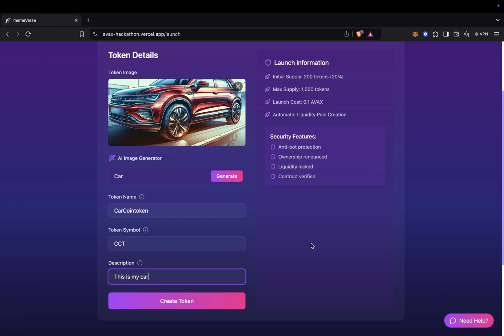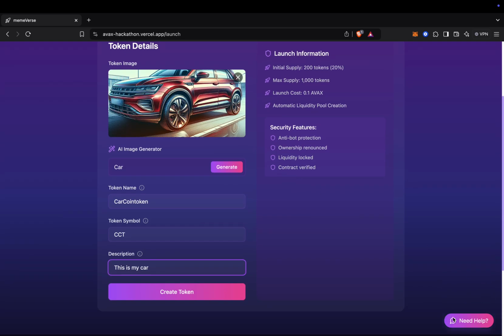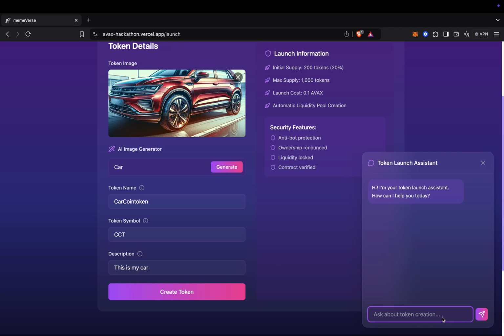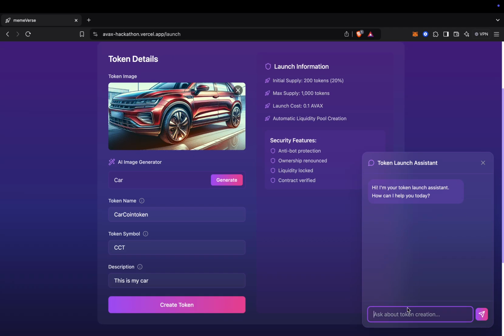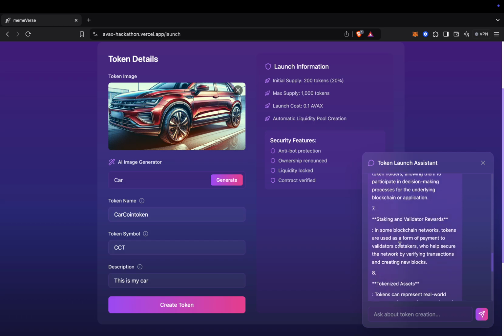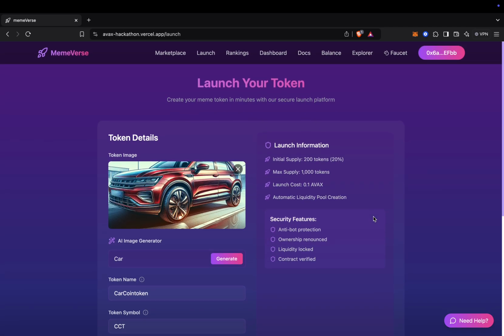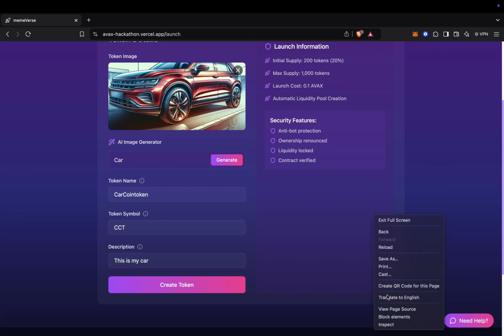We can create the token straight away. There is some information about the launch and some security features that we have already implemented. We have also implemented a custom chatbot, which can give information like what is the use of a token in crypto. It gives you information in the context of cryptocurrency, so you can ask this token launch assistant any kind of information that you want about tokens.